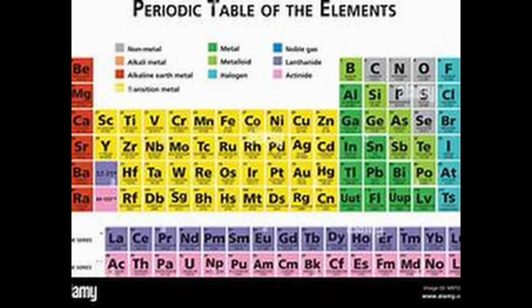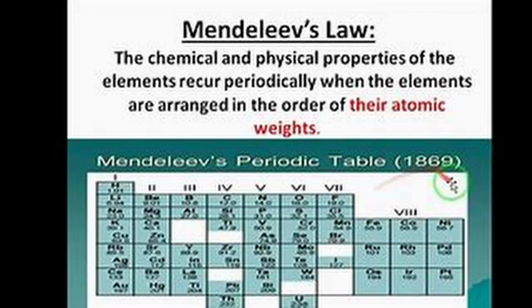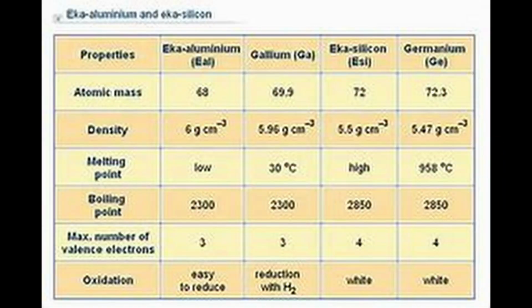Later, Lothar Meyer and Mendeleev arranged the elements according to their atomic weight. While Döbereiner initiated the study of periodic relationships, it was Mendeleev who was responsible for publishing the periodic law for the first time, which stated that the properties of the elements are a periodic function of their atomic weights. Mendeleev's classification of elements was more elaborate than Meyer's.